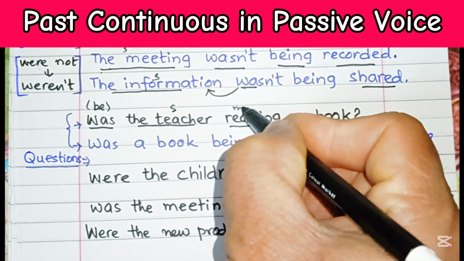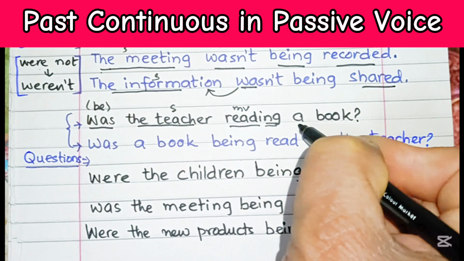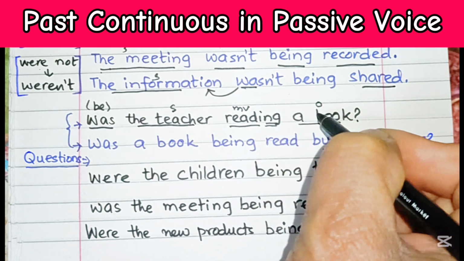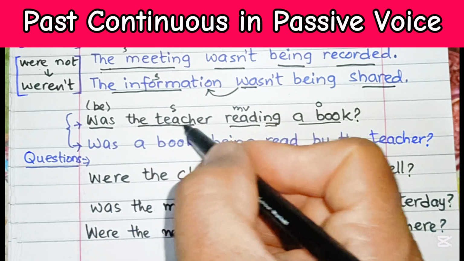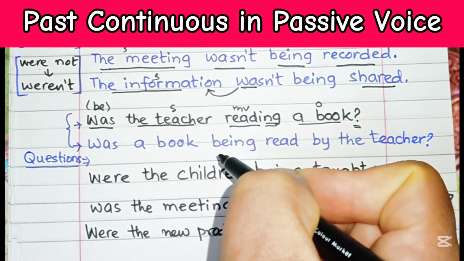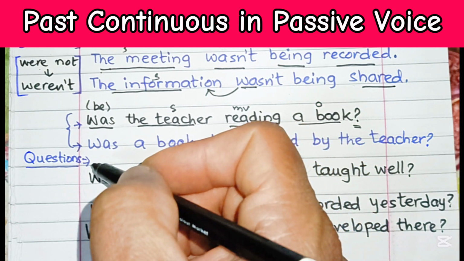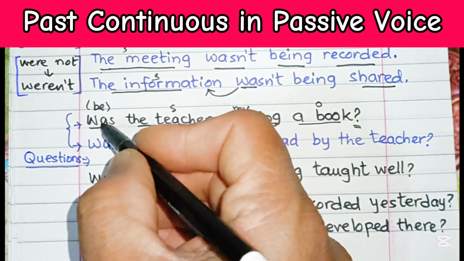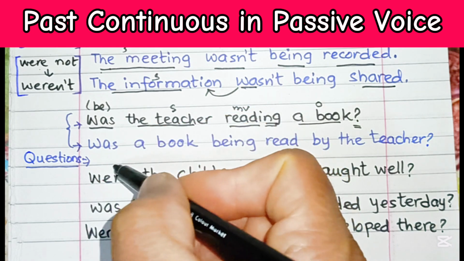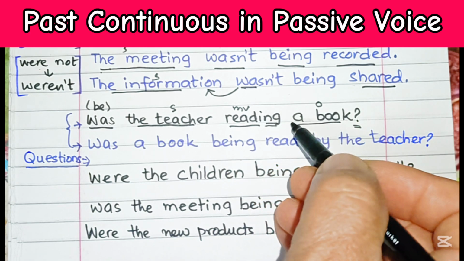Read is the main verb with an ing ending to show continuity. And then the object, a book. Was the teacher reading a book? Then we have this question mark to indicate a question. This is a yes/no question. Was the teacher reading a book?